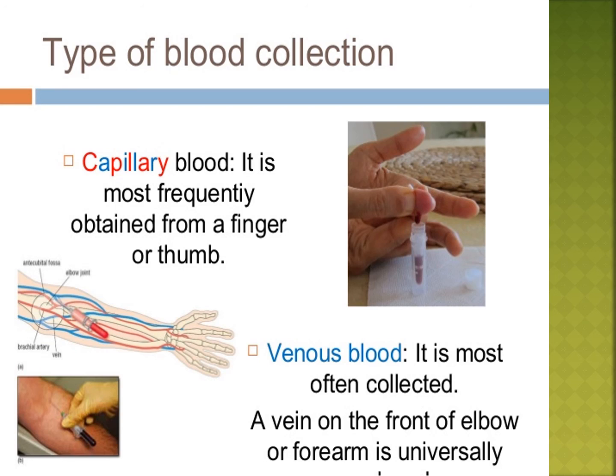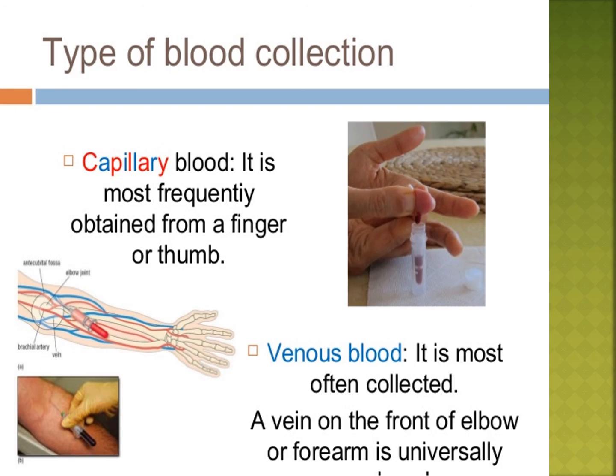See the picture. Blood is being taken from a vein. That one is in the palm. Capillary blood in the finger, you see the finger. Capillary blood is most frequently obtained from a finger or thumb. Another blood is in the hand, in the front of the elbow.